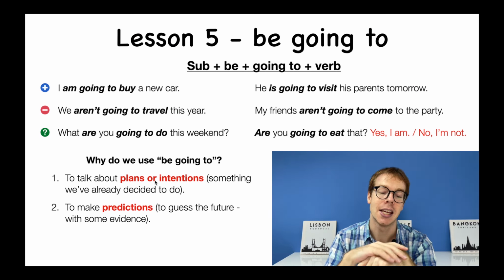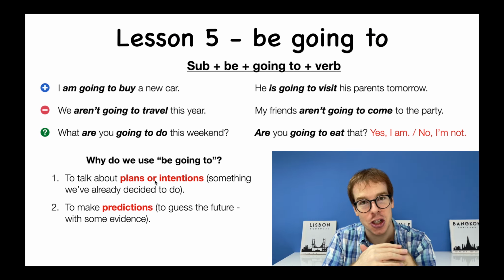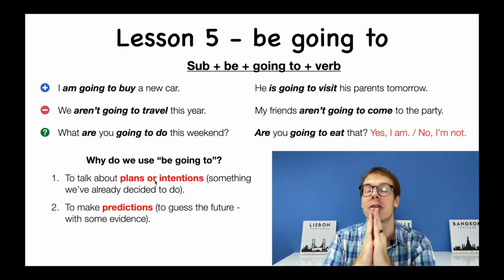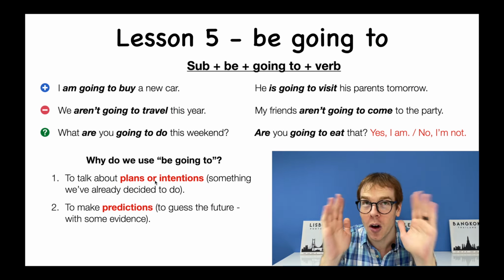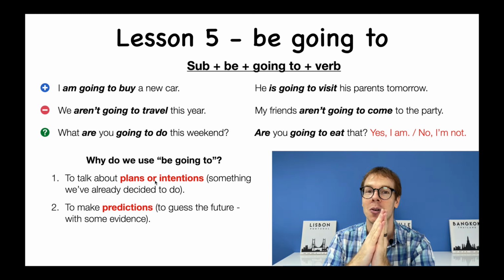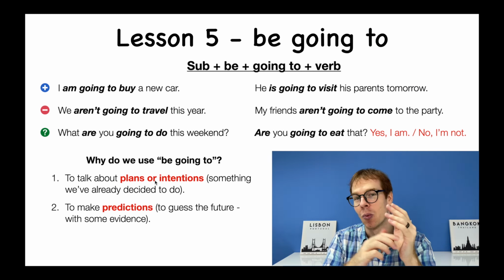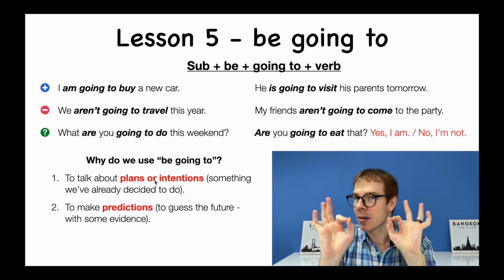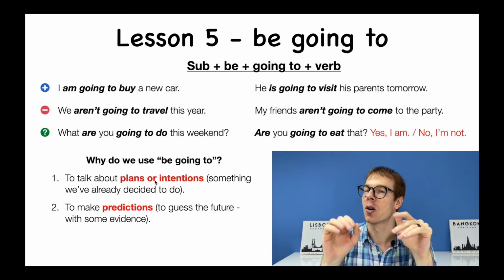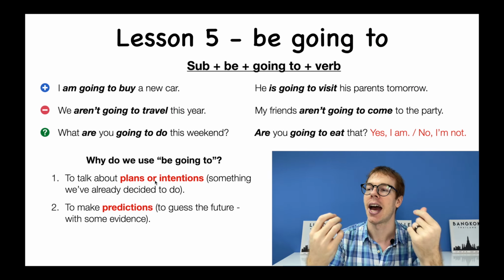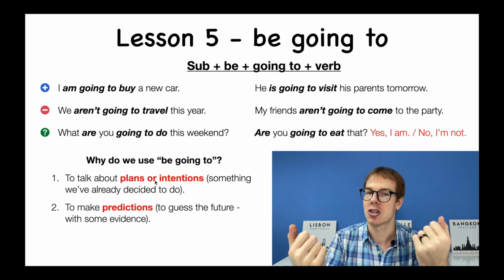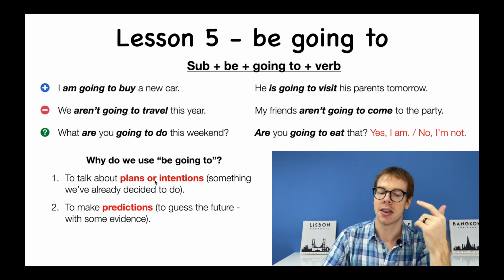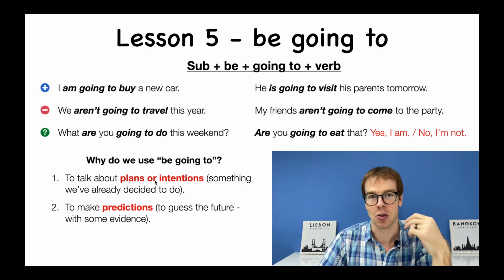Second reason is for something called a prediction. A prediction is a guess at the future. What is going to happen tomorrow, next week, next month? We're predicting, we're guessing the future. And this one, the be going to guess, is for a guess we have that has evidence. It's not just my feeling. I have reasons for why I think this is something that is true.